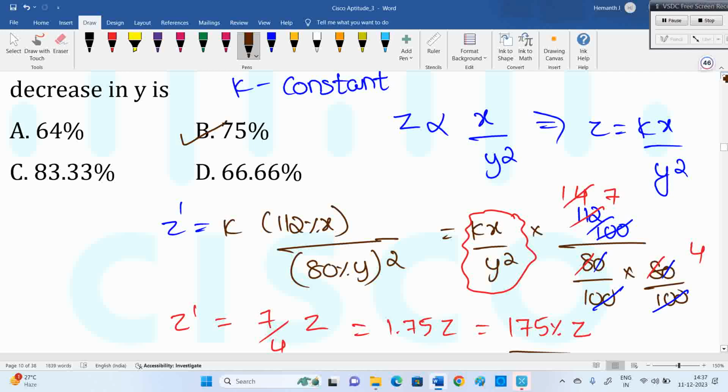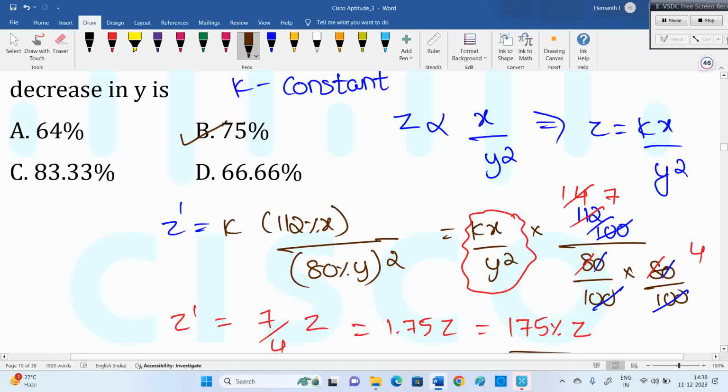Or else what you can do, if you are still confused, 7 by 4 is fraction, right? Multiply with 100. 7 by 4 into 100%. 100 by 4 is 25. 7 into 25 is 175%. You can get like that also. Anything you want to convert into percentage, multiply by 100. Half is how much percentage? 50%. Half into 100. Anything fraction or integer or decimal you want to convert into percentage, simply do into 100.